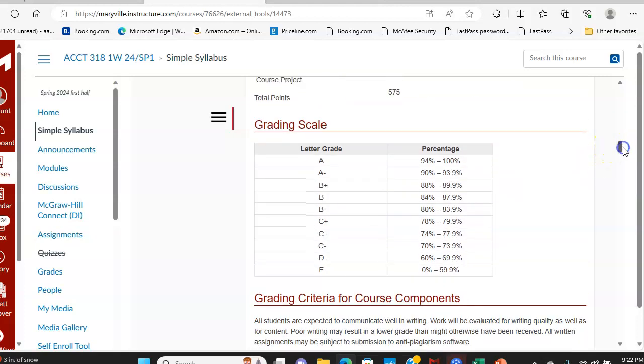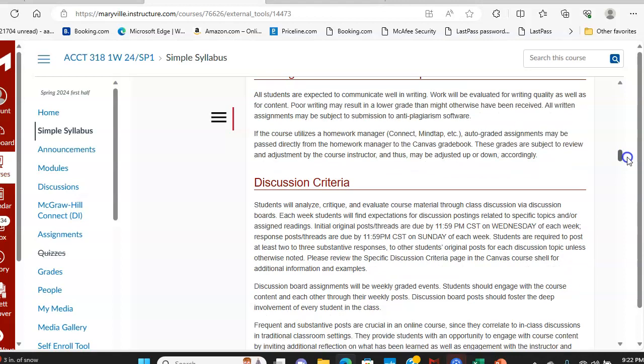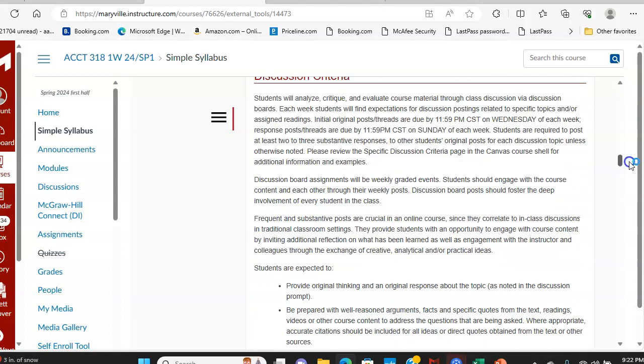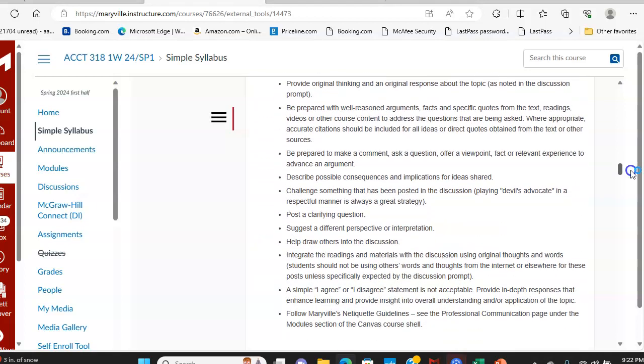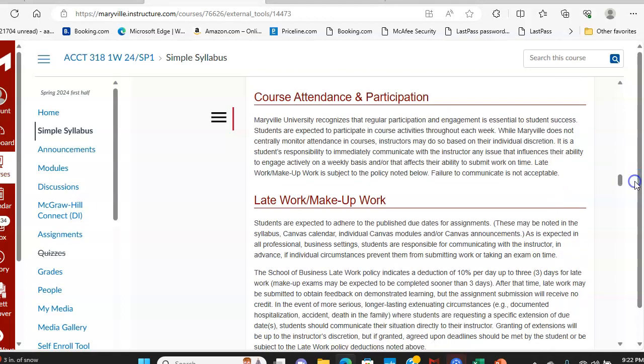Next, you have your grading scale that shows what percent of those points you must earn for each letter grade in this course. Okay? Then you have different information on the discussion criteria that you need to read about, course attendance and participation. So again, you need to participate in this course in a regular manner by participating in the discussion blogs, completing your homework, completing your quizzes, when applicable, completing your exams, as well as your course project.